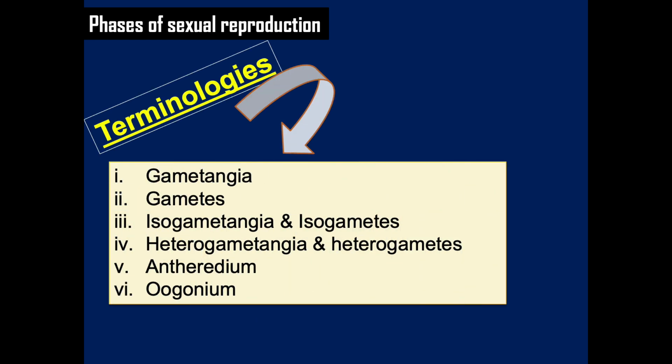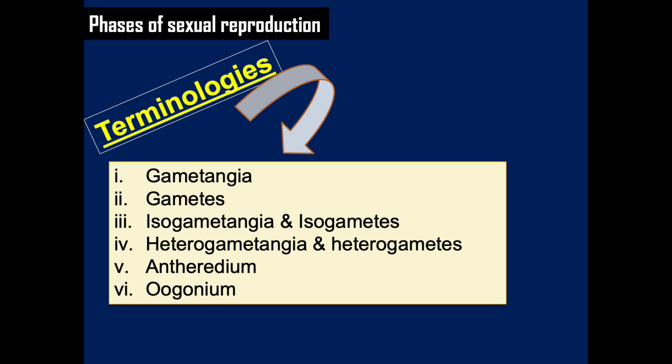There are a number of terminologies which are related to reproduction in fungi. First and foremost is gametangia. Its singular form is gametangium and plural is gametangia. It is an organ or cell in which gametes are produced, found in many multicellular protists, algae, fungi, and the gametophytes of plants. In contrast to gametogenesis in animals, a gametangium is a haploid structure and formation of gametes does not involve meiosis.